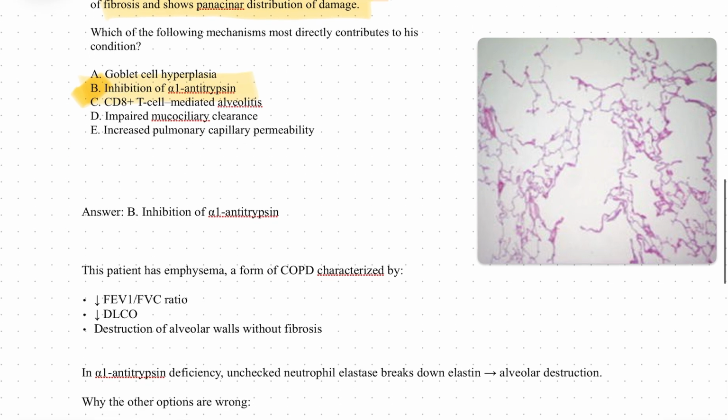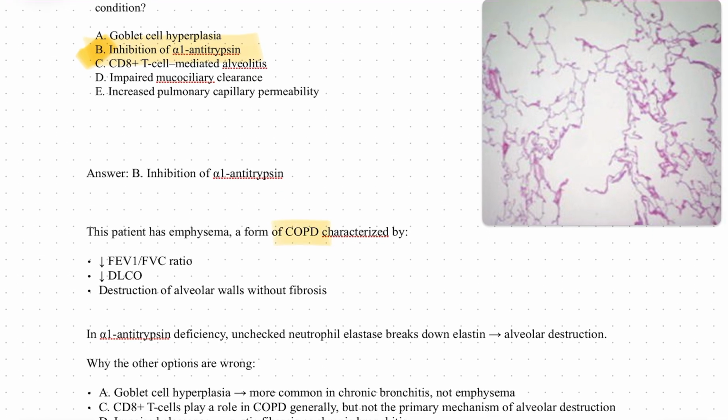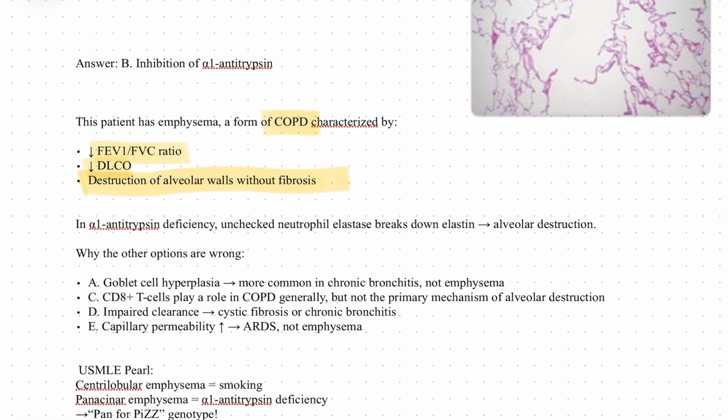So let us see why it is. As we know, emphysema is a part of COPD. So here there is decrease in the ratio of FEV1 by FVC, decrease in DLCO and destruction of alveolar walls without fibrosis. This is the hinging thing. Then in alpha-1 antitrypsin deficiency, what happens is there is unchecked neutrophil elastase breakdown of the elastin. So this leads to alveolar destruction. Alpha-1 antitrypsin will actually inhibit this. Whenever there is deficiency of this, elastase acts and it causes alveolar destruction, leading to alveolar destruction without any fibrosis.